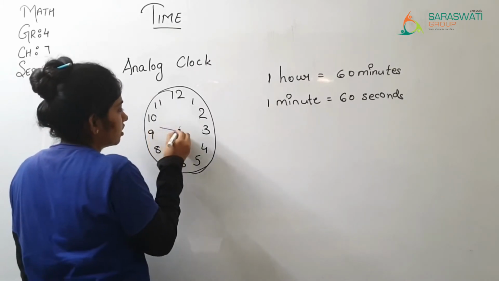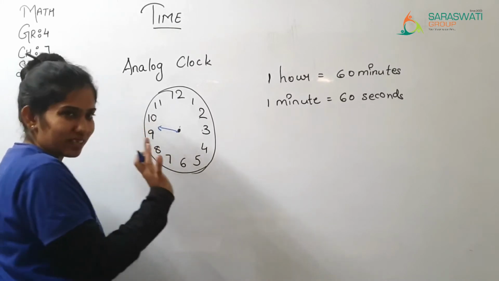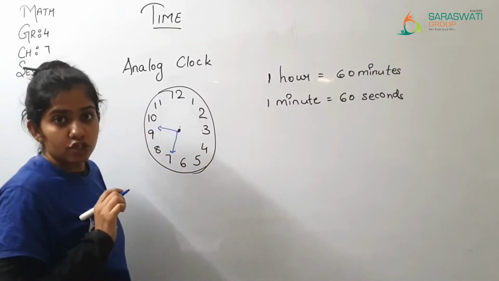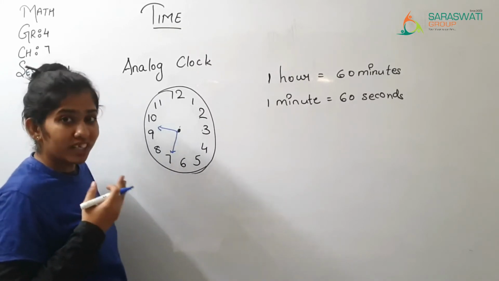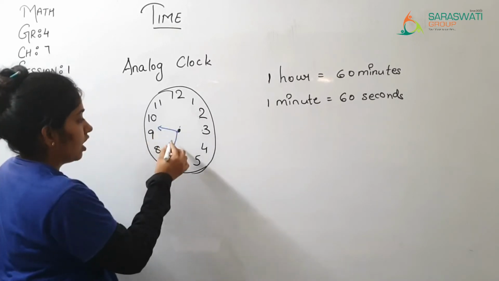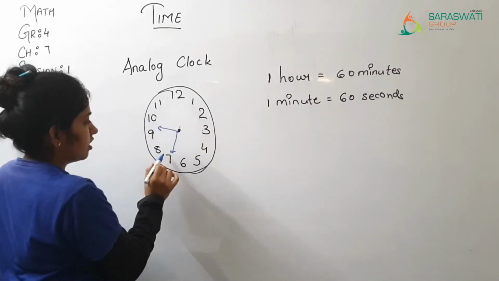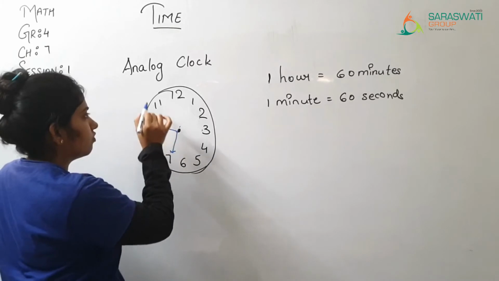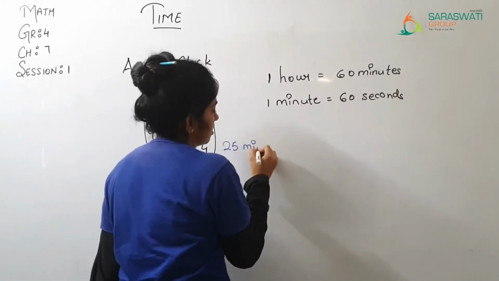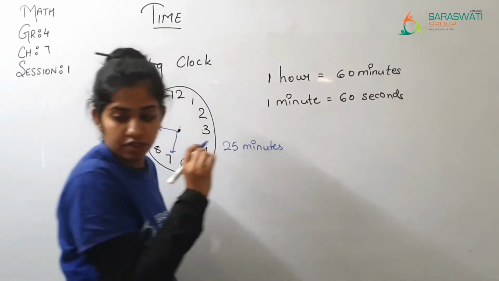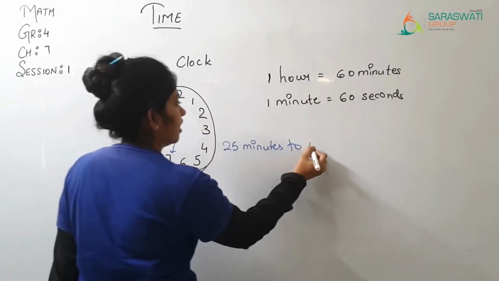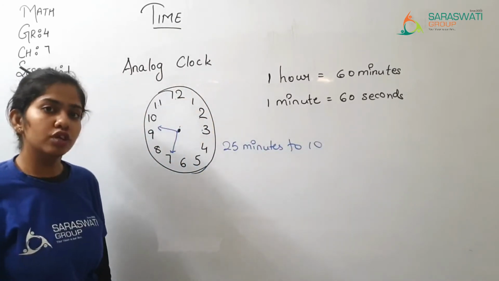The small hand is between 9 and 10 somewhat, and the big hand is on 7. So what you will say? You will say it like that. That is 5, 10, 15, 20, 25. So 25 minutes to 10. 25 minutes to 10.